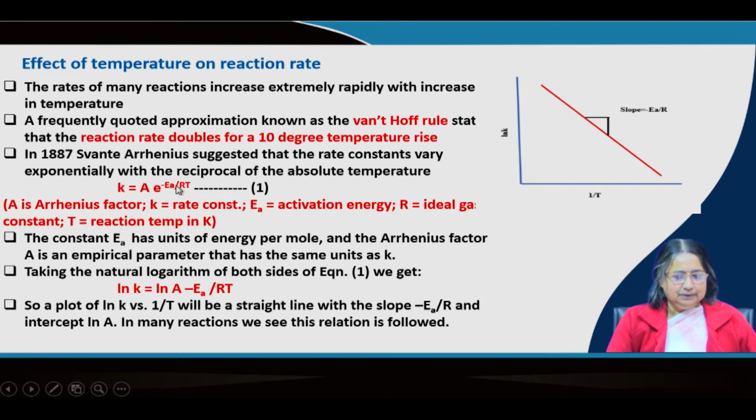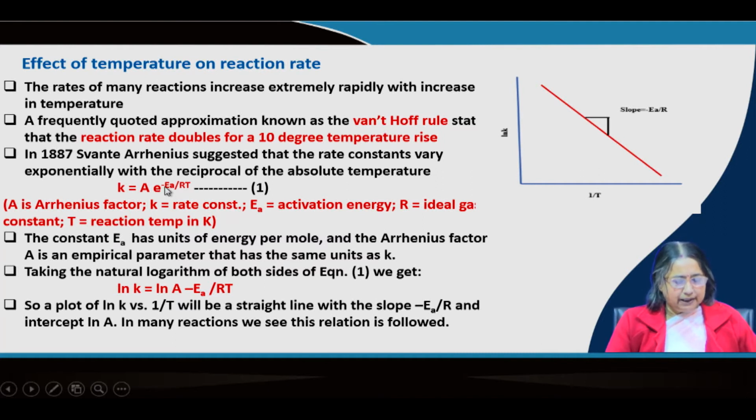Now, if this is the expression, then it is obvious to ask what the unit of A, the Arrhenius factor, is, and what is the unit of Ea? Ea is called activation energy and it has the units of energy per mole, and Arrhenius factor A is an empirical parameter that has the same unit as k, okay.